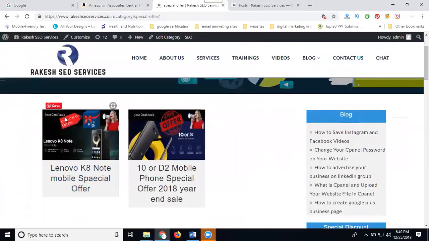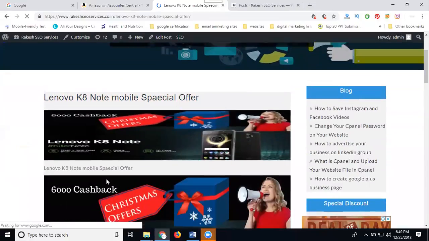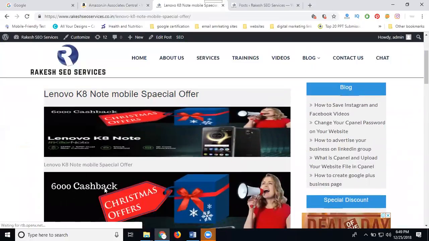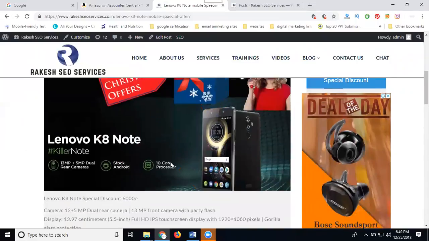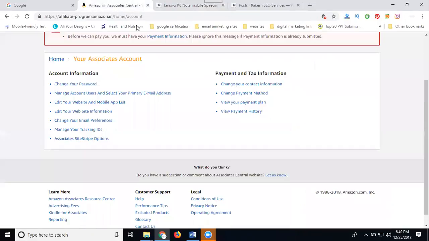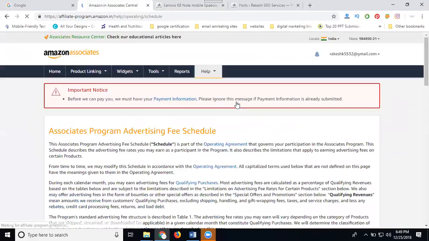6,000 cashback. Definitely they will click. When they come to your offer, they are shown how much? 6,000 cashback. They easily purchase your product. Is it clear? Your image is the main guru for hitting more customers. So first populate your image with a clear offer. This is how you can promote your affiliate marketing offers. You can sell your mobile getting a 2.5% cashback offer from your affiliate marketing account.